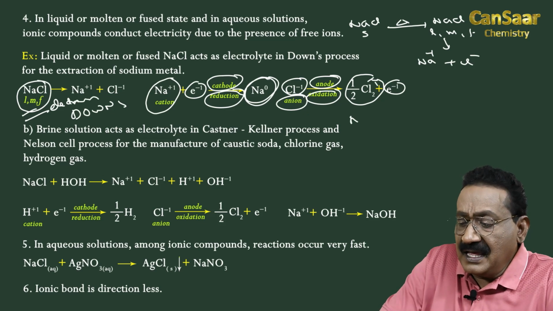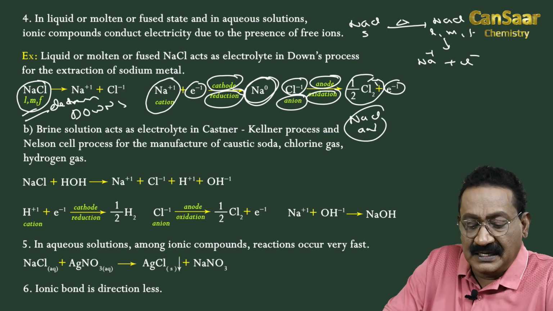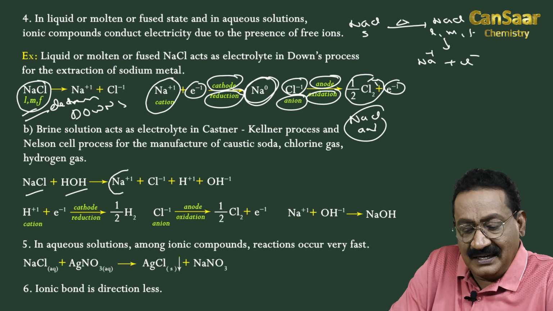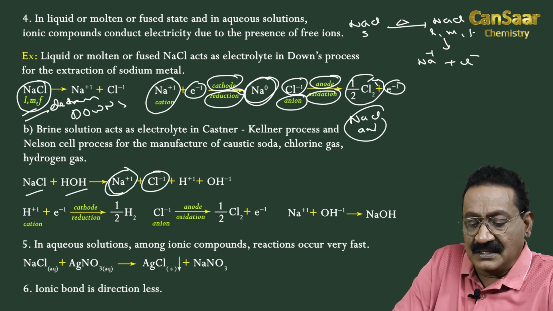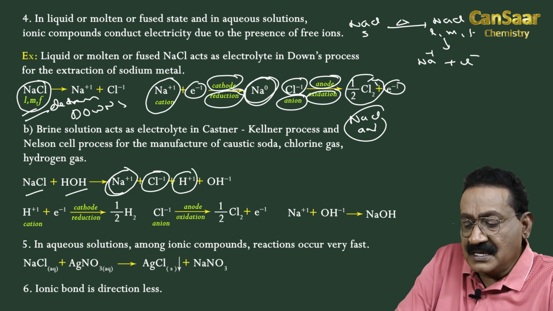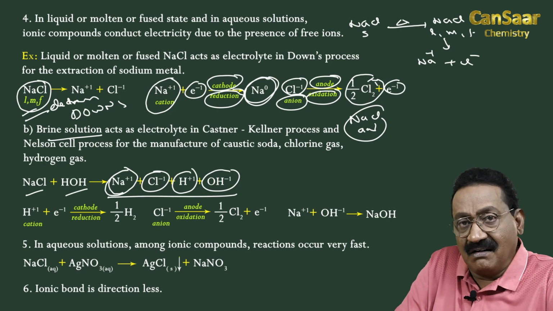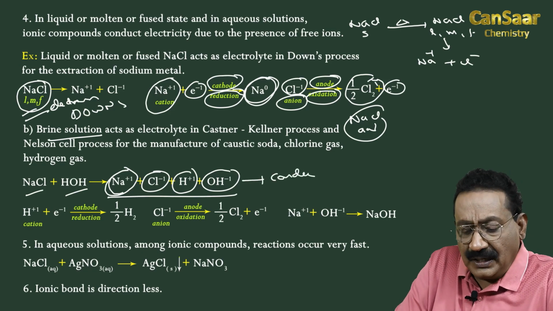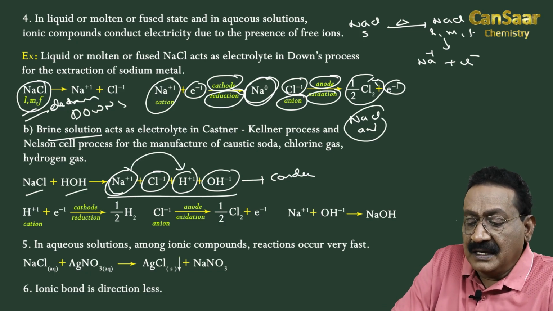Similarly, when NaCl is dissolved in water, that is NaCl + HOH in aqueous solution, NaCl ionizes and gives Na+ and Cl-, and water ionizes and gives H+ and OH-. Hence, the brine solution contains all these ions, resulting in conductivity. So, during electrolysis, here Na+ yields to H+, because H+ has